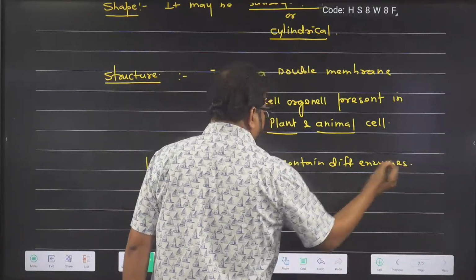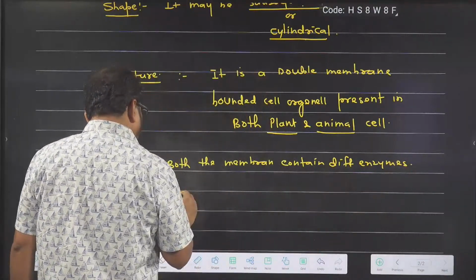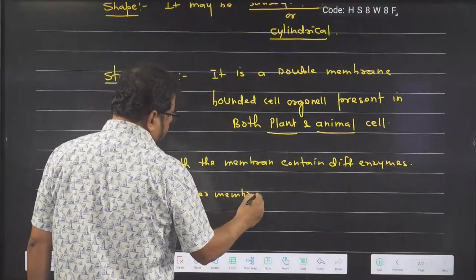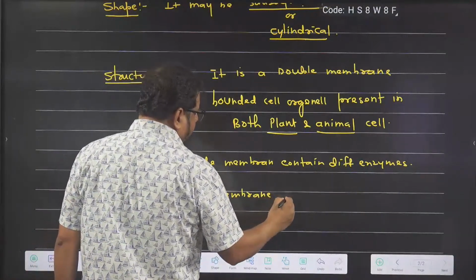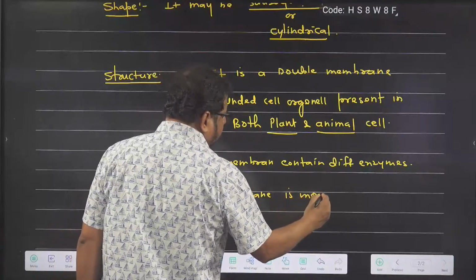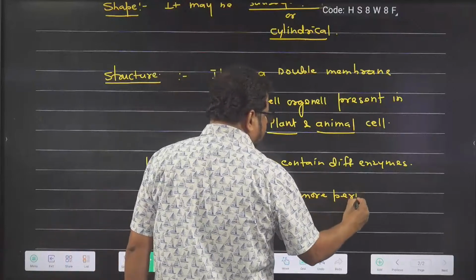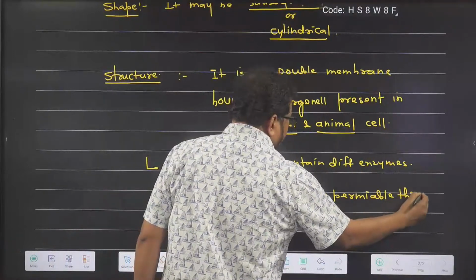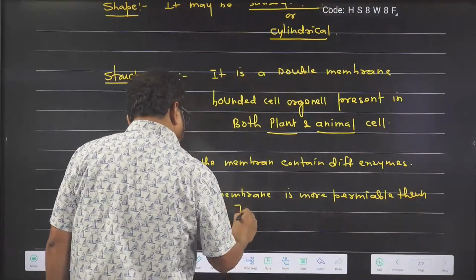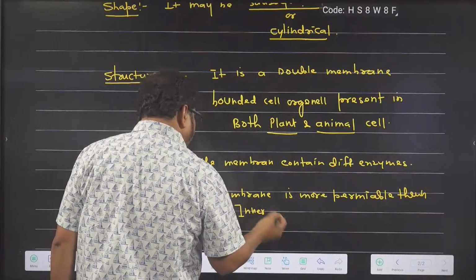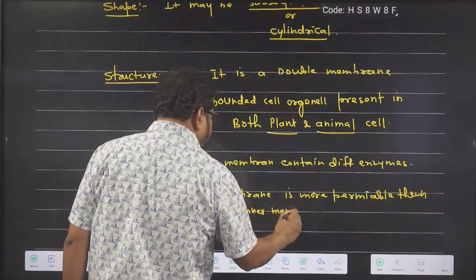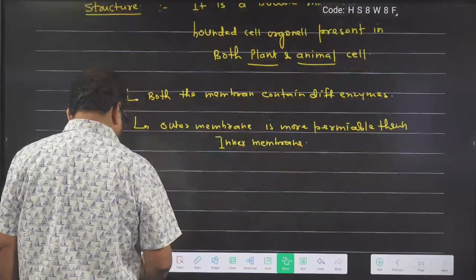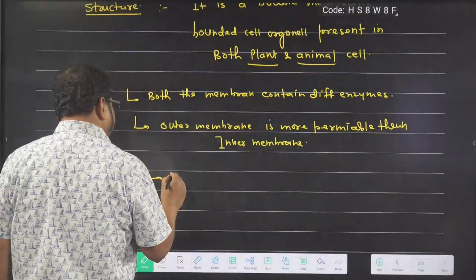Different enzyme. Outer membrane is more permeable than inner membrane. Permeability of the outer membrane of mitochondria is more permeable than inner membrane. Got the idea? Inner membrane is enfolded.